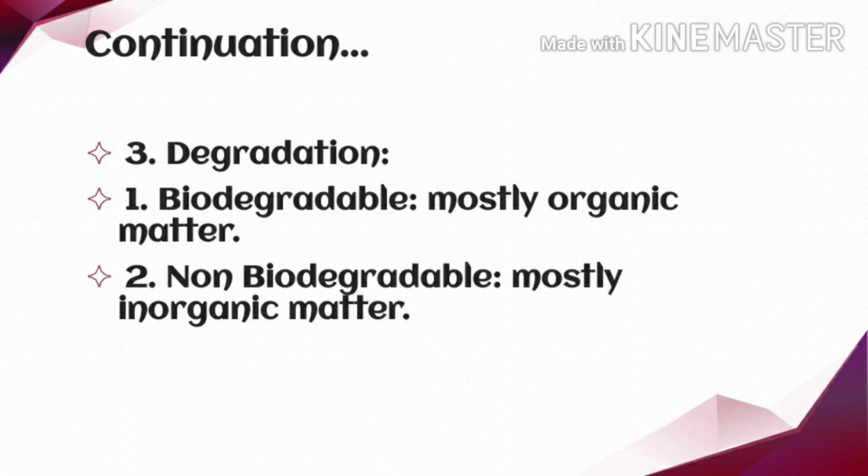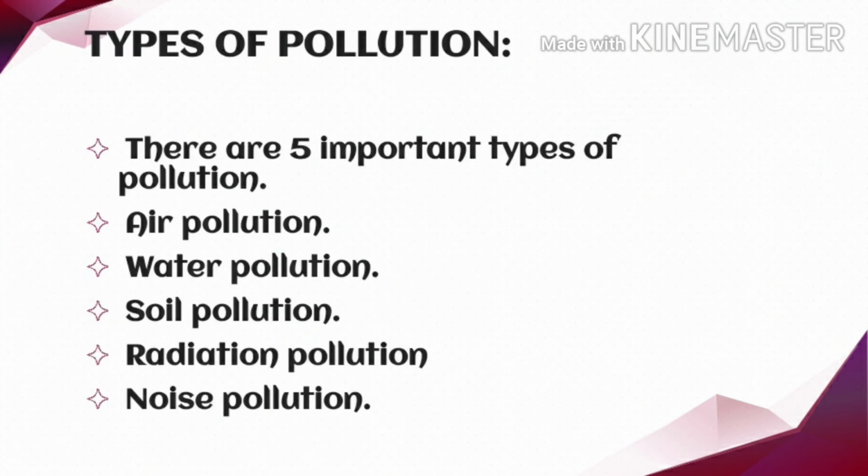We have dealt with the different types of classification of the pollutant. Now we will deal with the different types of pollution that take place in the environment. Five important types are there: air pollution, water pollution, soil pollution, radiation pollution, and noise pollution. When we say air pollution, it is the addition of foreign matter like different gases, not only that, dust particles, when they are being added and it's harmful to living things, then it is known as air pollution.